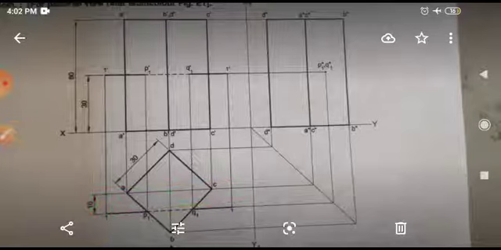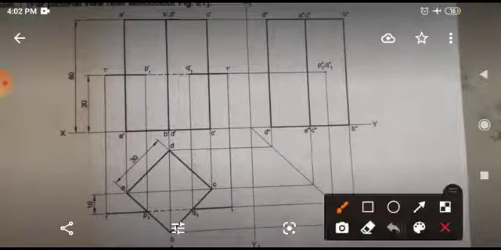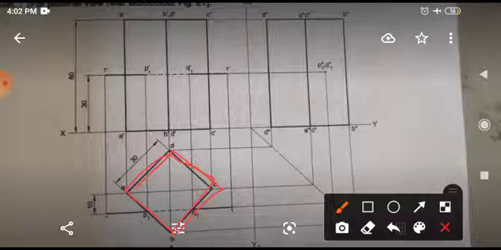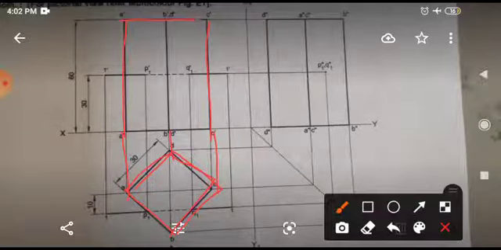Now first of all you have to complete the top view. Okay, draw this top view. Very basic things are here, you will never make mistake if you understand it properly. Draw this top view, take the line of projection. Okay, then extend it up to what? 60 millimeter as per the height is given. Okay, these two views you have completed.